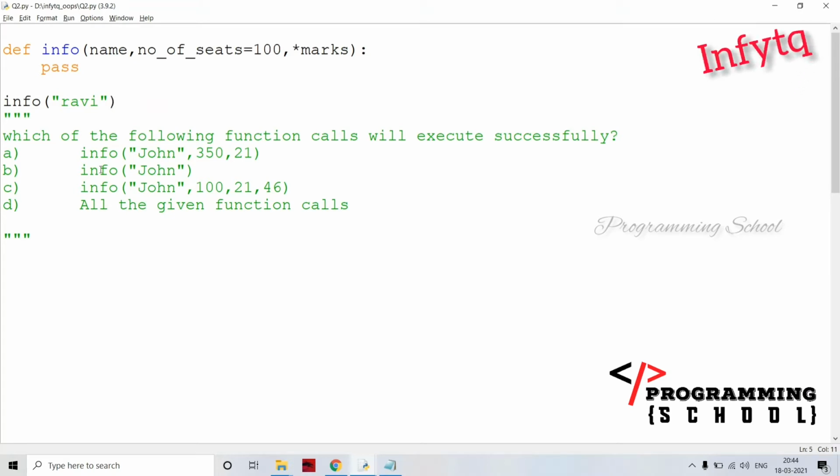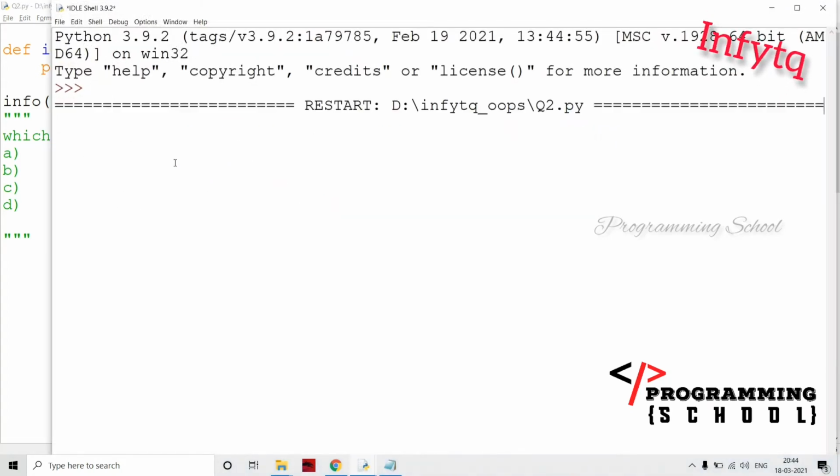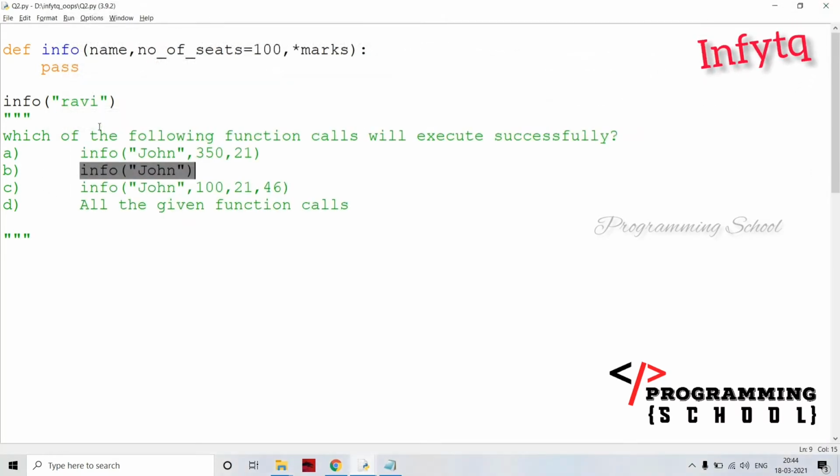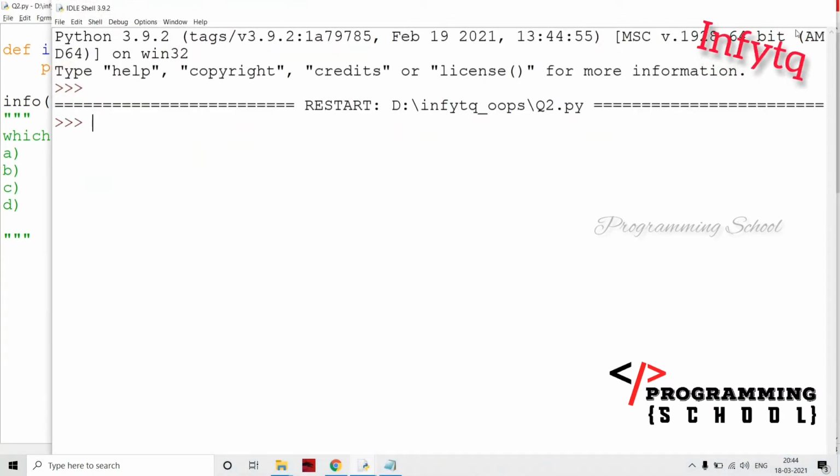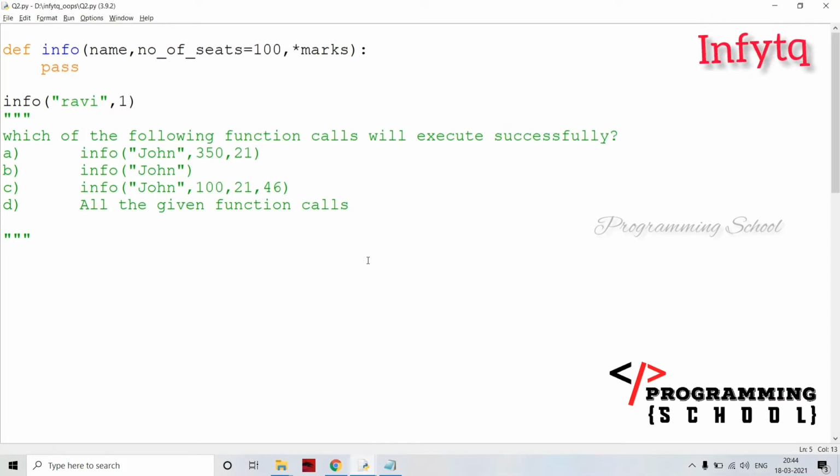That's why even if I pass only one argument, it is working perfectly. With two arguments also, it is working perfectly. With three arguments also, it is working perfectly. With more than three arguments also, it is working perfectly. Then we have to go for all the given function calls; it is going to work on that. Okay, if you have any doubt, just comment on that, and I'm going to clear it. I think it is very clear to you, right? Okay, moving on to the next question.